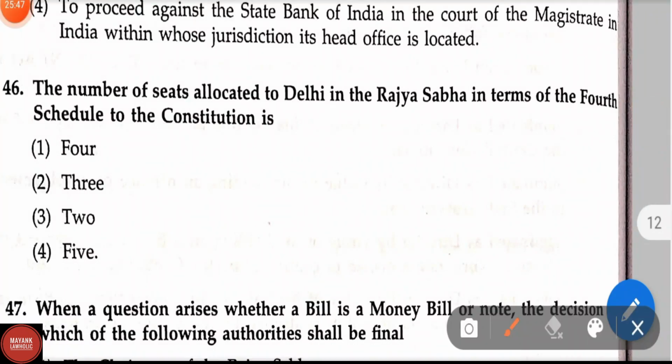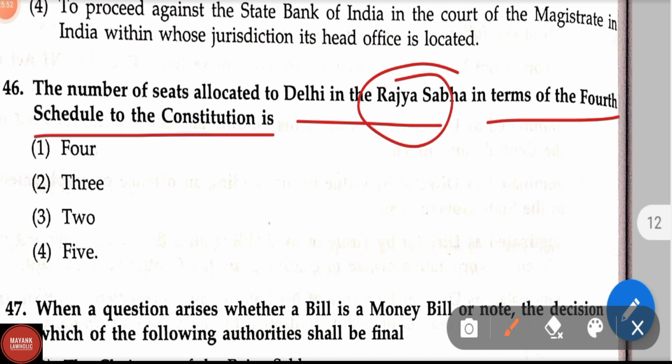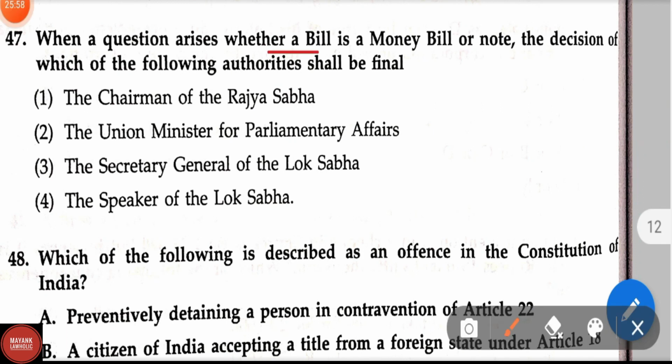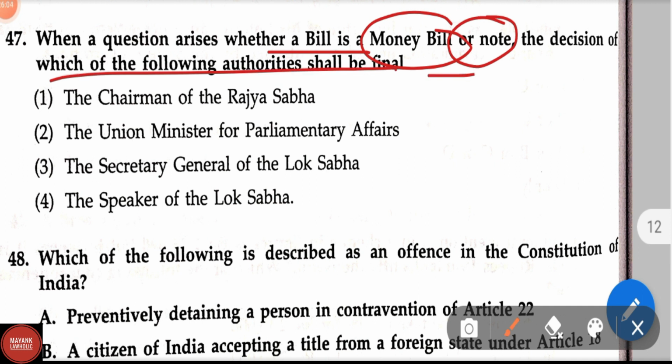Question number 46. The number of seats allocated to Delhi in Rajya Sabha in terms of the 4th Schedule to the Constitution is 3. Question number 47. When a question arises whether a bill is a money bill or not, the decision of which of the following authorities shall be final?